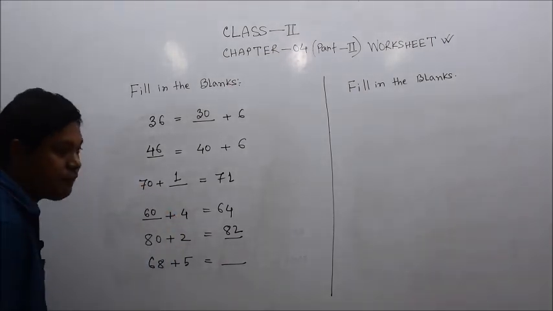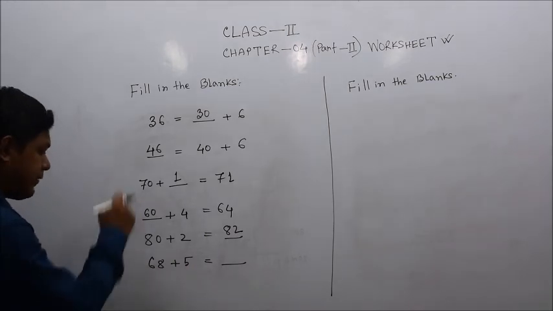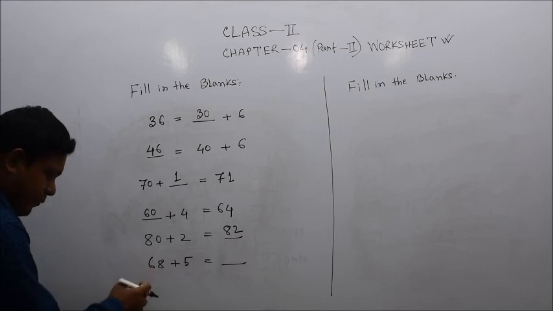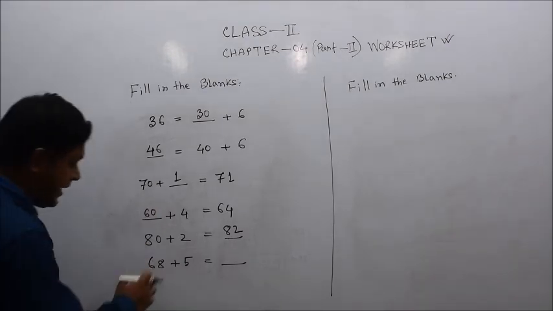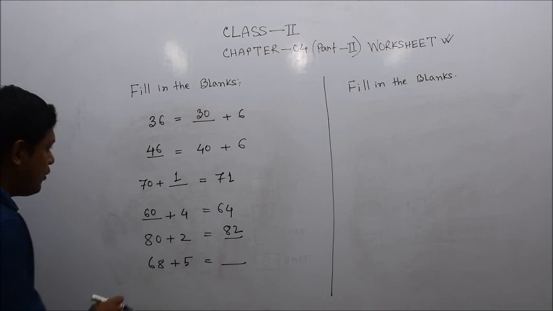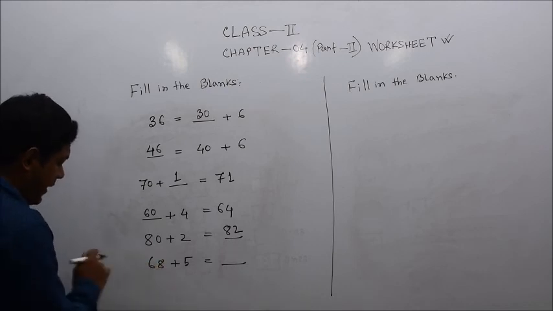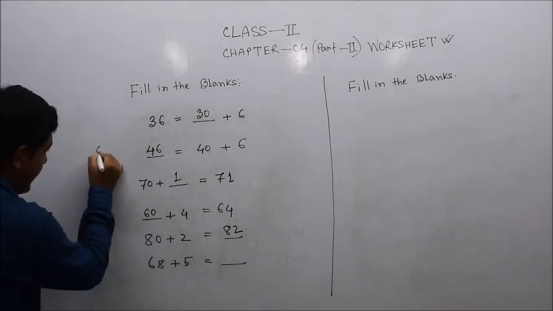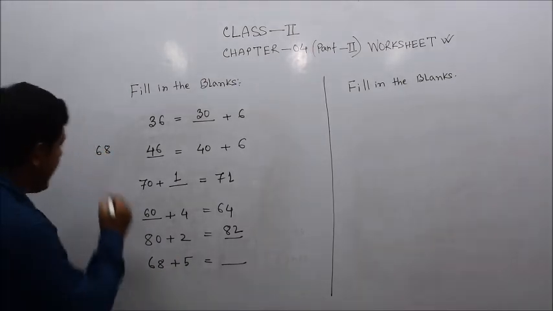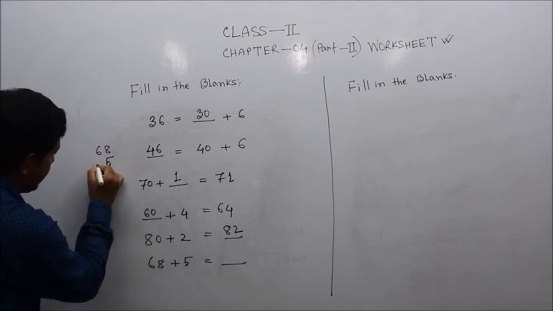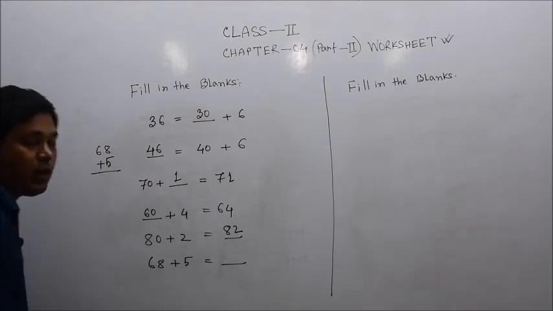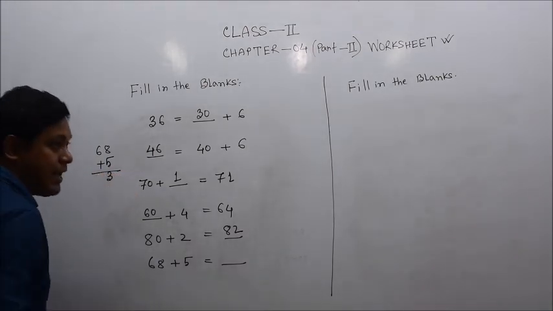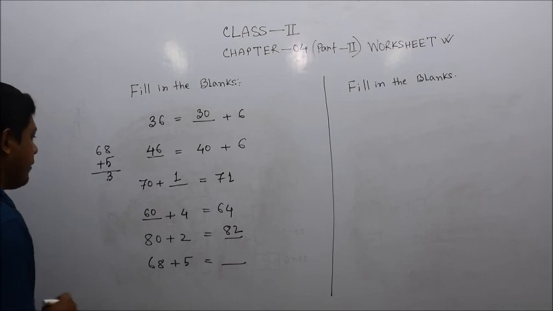Similarly 68 plus 5. This number is different from the others, because here it is not 60, but we need not break these numbers. 68 is already given. If you face any difficulty doing this orally, you can write the numbers vertically, 68 plus 5, this way. 8 plus 5, how much? 8 plus 5 is 13, write 3. We cannot put 1 here, because 1 will be a carry, so 1 carry goes here.